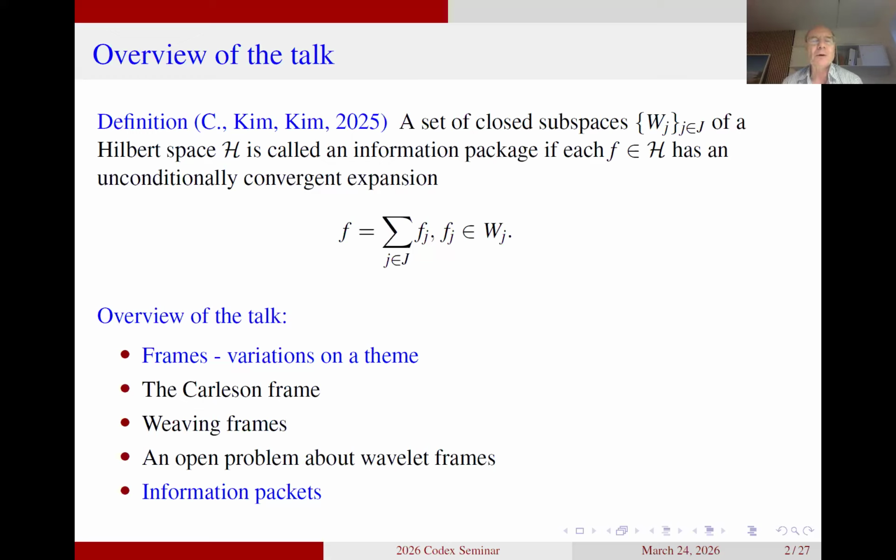So I will tell you what I know about the Carleson frame. I'll speak about its redundancy property. I'll show how this is related to the topic from Pete Casazza about weaving frames, and I will show how this finally led us to formulate an open problem about wavelet frames. And after doing that, I will hopefully be able to make it clear to you that this is leading to the information packets in a natural way. And that was the way we found the information packets, actually.